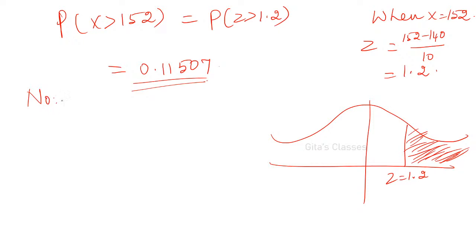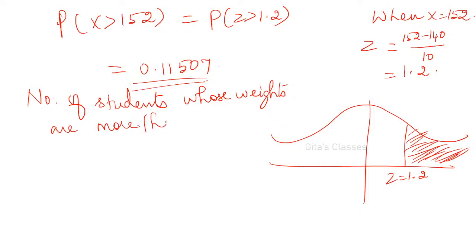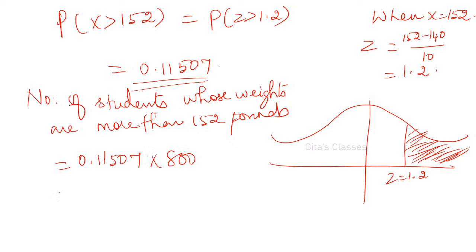Okay, 507. Now this is the probability. Therefore, the number of students whose weights are more than 152 pounds is equal to 0.11507, or 1151 you can say, into 800. That is 92.056. Because number of students cannot be expressed in decimals, you have to write the nearest value. 92 is the correct answer.